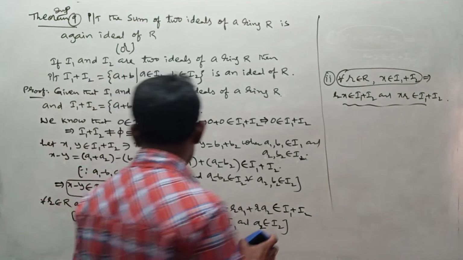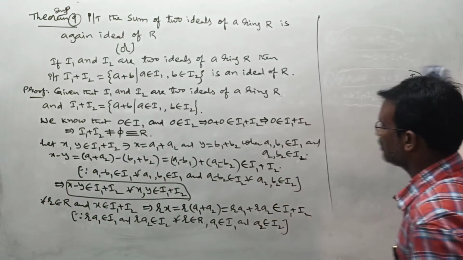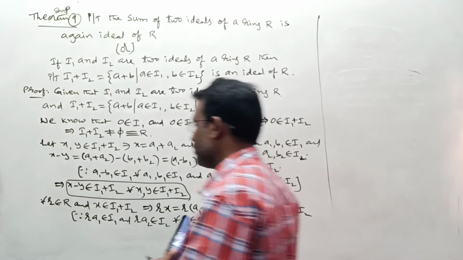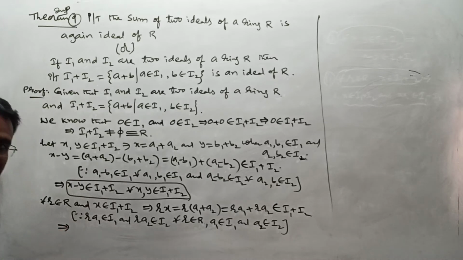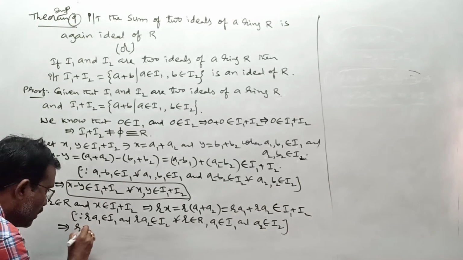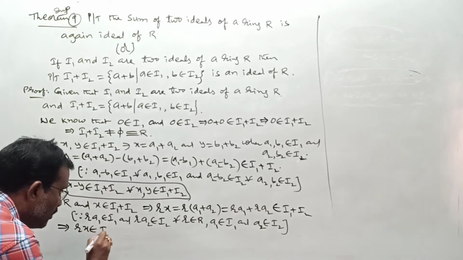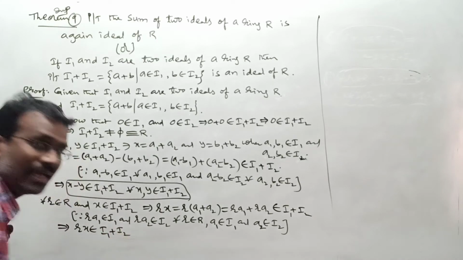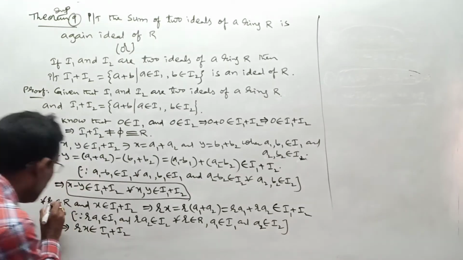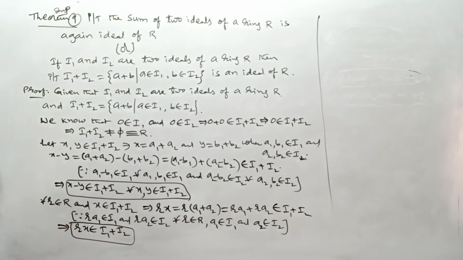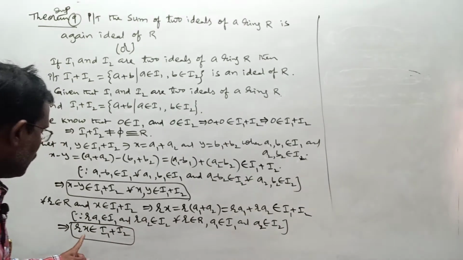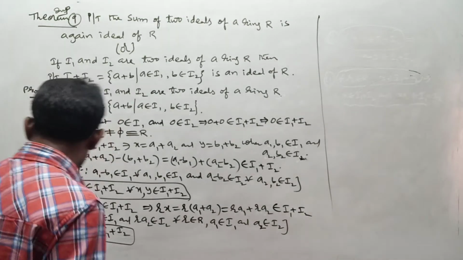But this total thing is equal to what? Rx. So what can we write here? You can write R into x belongs to I1 plus I2. Like this you can show for all R belonging to R and x belonging to I1 plus I2. Any problem? The left ideal condition in I1 plus I2 is completed.